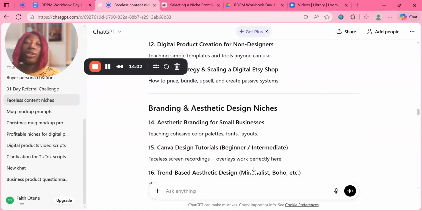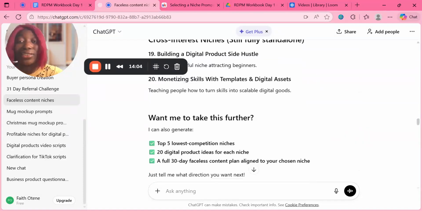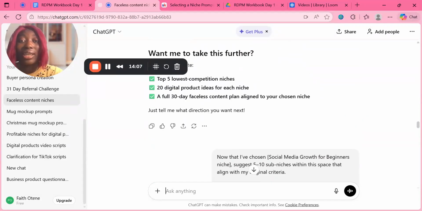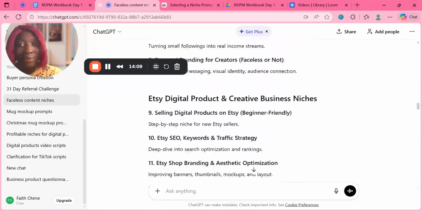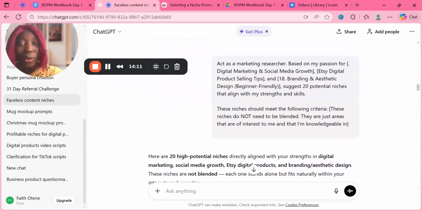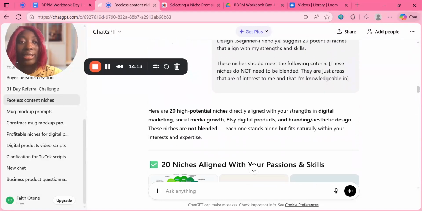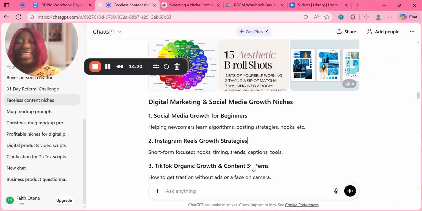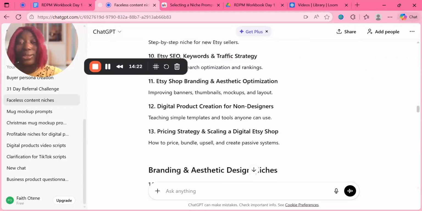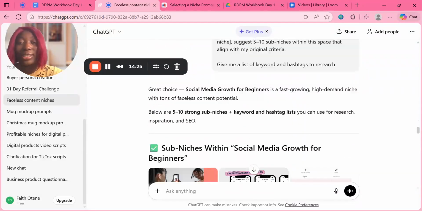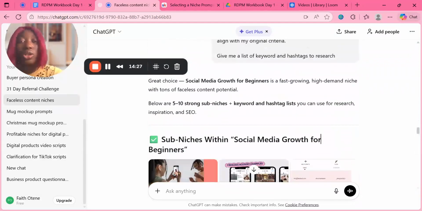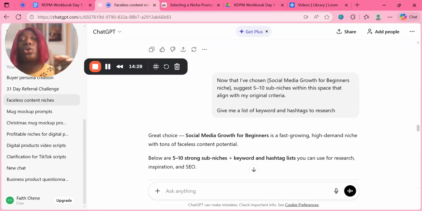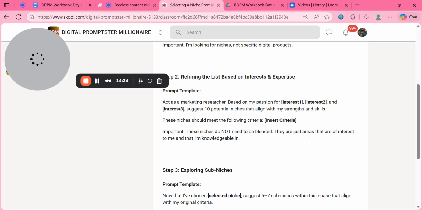And here we go. It's generated all that for us already, like right here. Once we hit send, it's giving us this 20. I actually told it to give me 20, not 10. And again, it gave us all these answers. Then once you're done with that, you're not going to choose yet. And then now you're going to go back to the community.